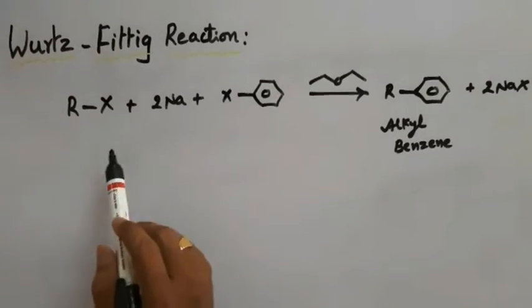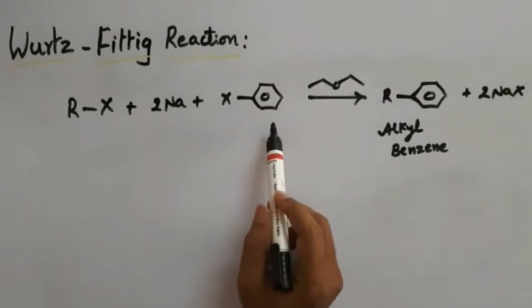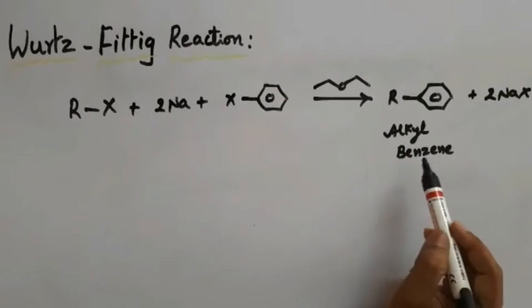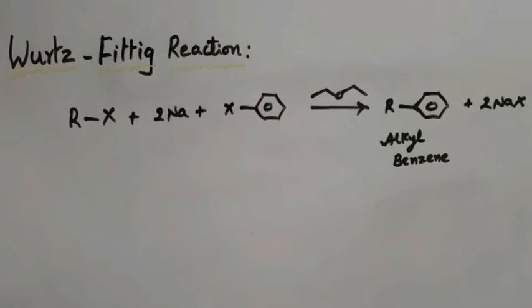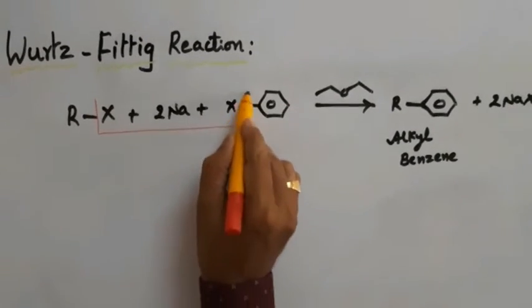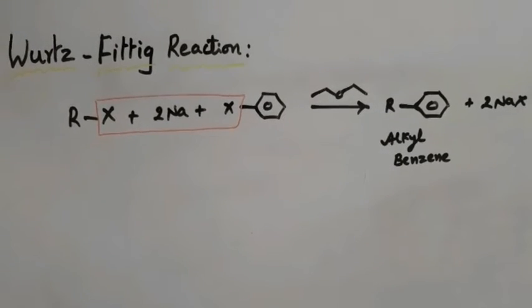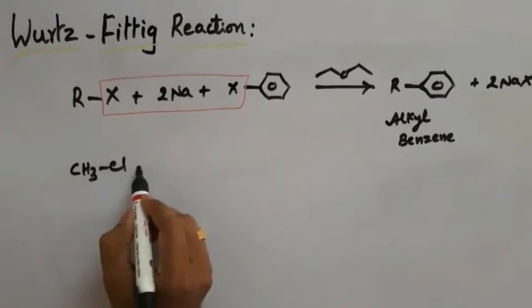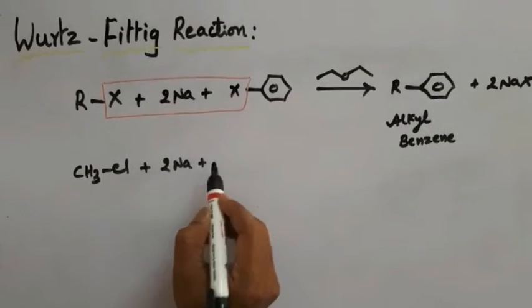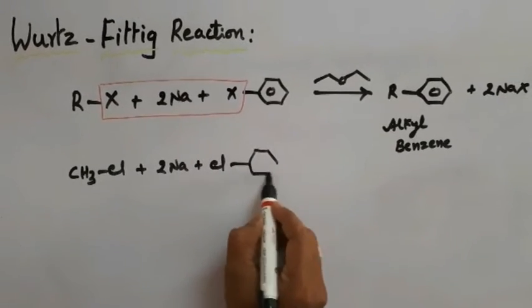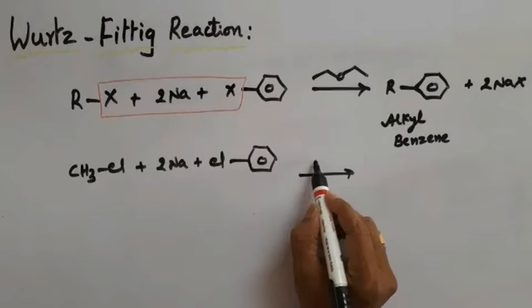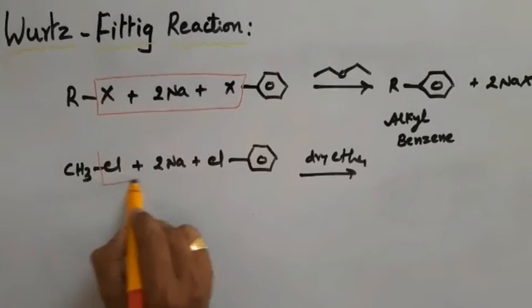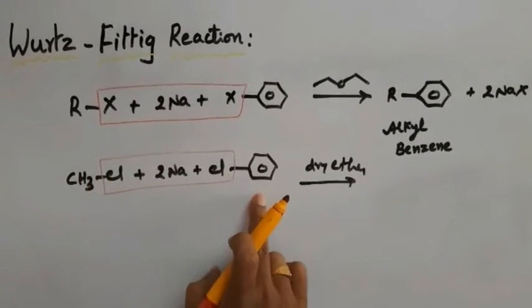In Wurtz-Fittig reaction, we have an alkyl halide interacting with an aryl halide in presence of sodium metal in dry ether solvent. We are going to get alkyl benzene by the elimination of sodium halide molecules like this. Let us take an example for this. I am taking methyl chloride as an alkyl halide. I am taking chlorobenzene as an aryl halide, treating both of them with sodium metal in presence of dry ether. Then sodium chloride molecules will be eliminated like this to get methyl benzene.